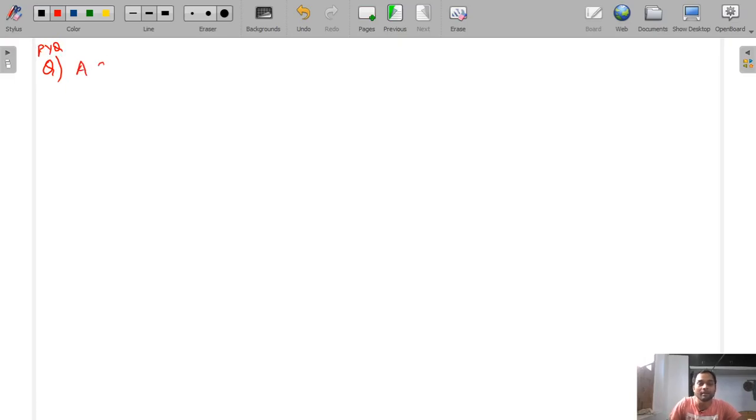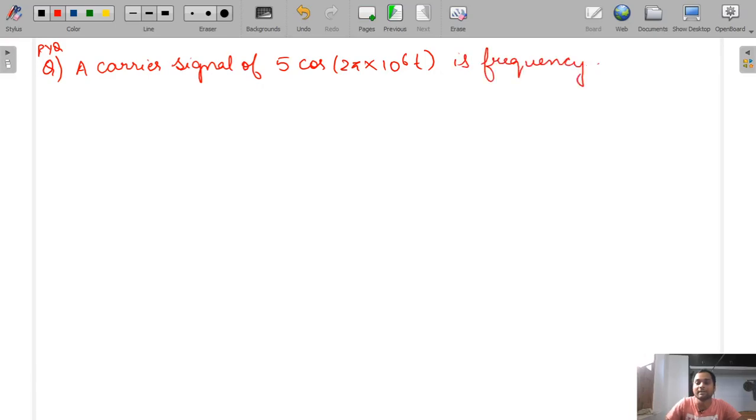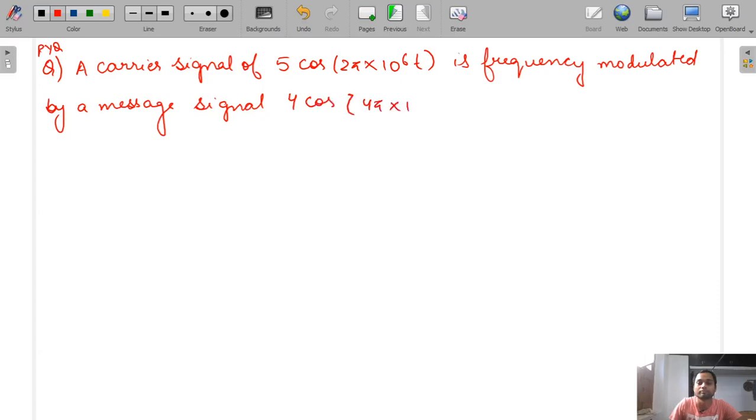A carrier signal of 5 cos 2 pi into 10 to the power 6 t is frequency modulated by a message signal.